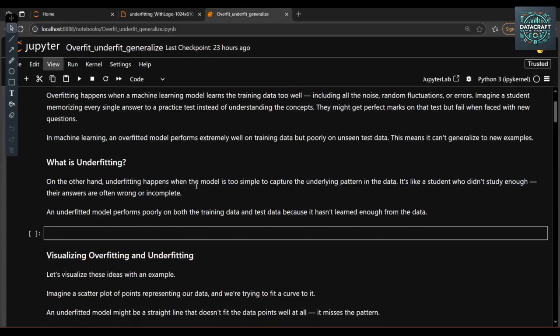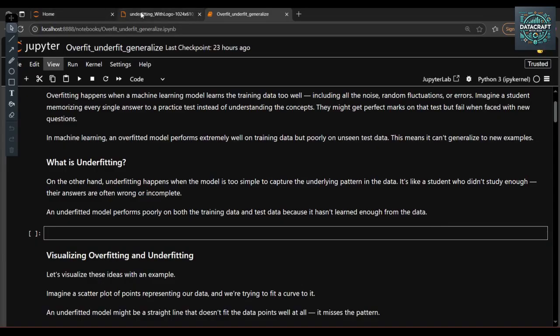Underfitting happens when the model is too simple to capture the underlying pattern in the data. It's like a student who did not study enough, so their answers are wrong or incomplete. An underfitted model performs poorly on both training data and test data because it has not learned enough from the data. What is the meaning of this? That means the model fails to perform on the training dataset and also fails on the testing dataset.